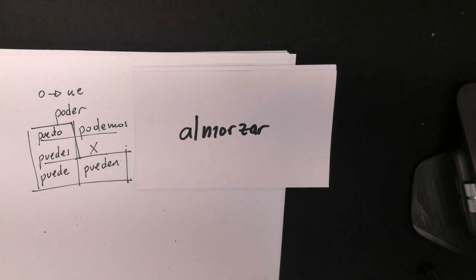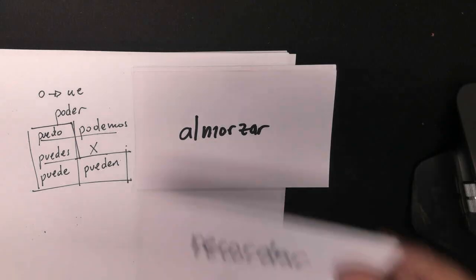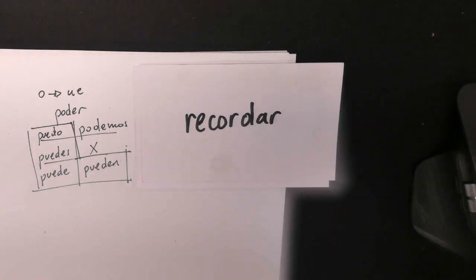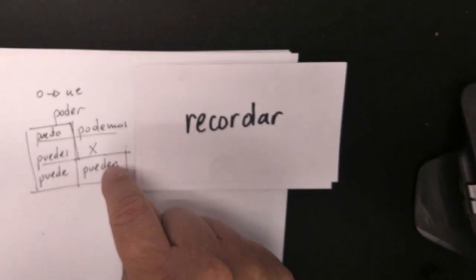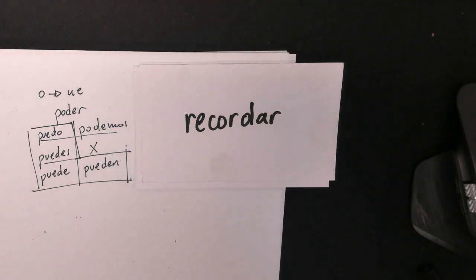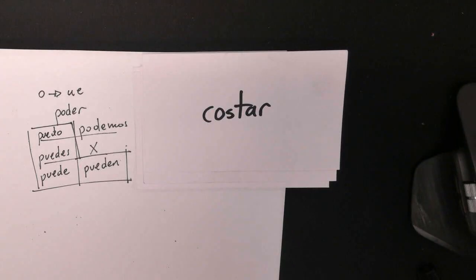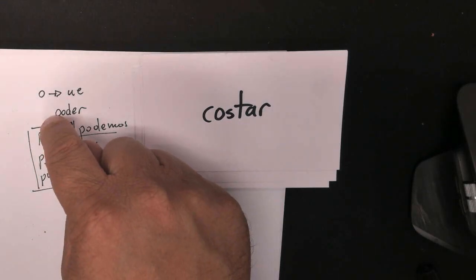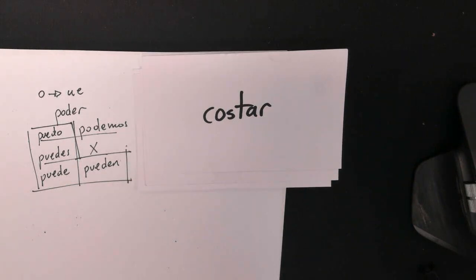Almorzar, to have lunch, right? So, almuerzo, almuerzas, and so forth. Recordar, to recall, to remember, right? Recuerdo, recuerdas, recuerda, recuerdan, recordamos. Okay? And this verb, it is about cost, right? The cost of something. ¿Cuánto cuesta? So it's going to be cuesta. Usually only use here. ¿Cuánto cuesta? ¿Cuánto cuestan? Okay?